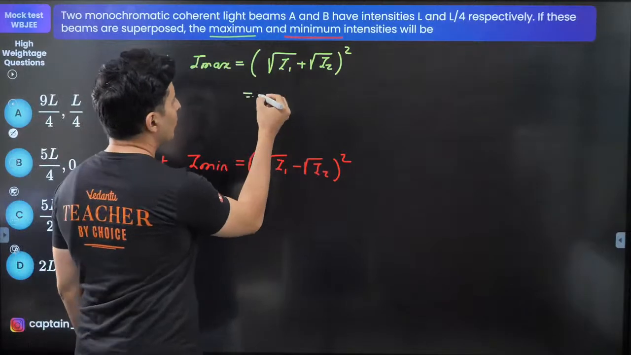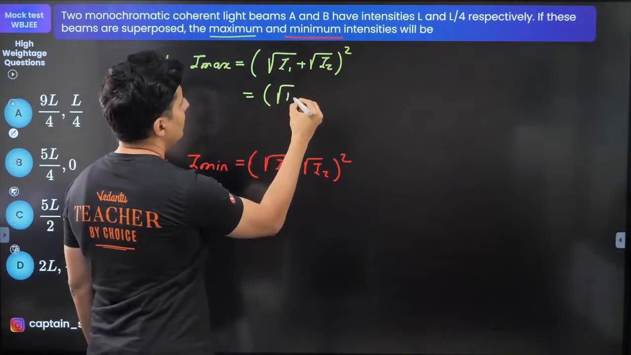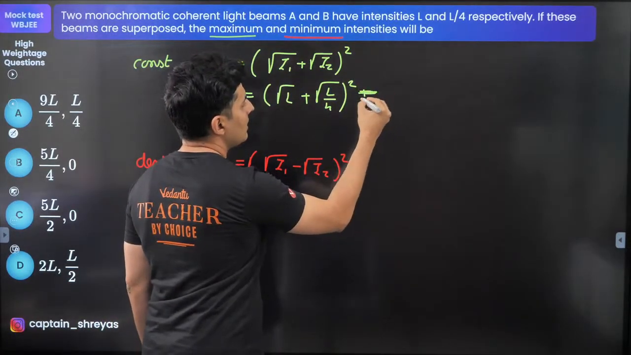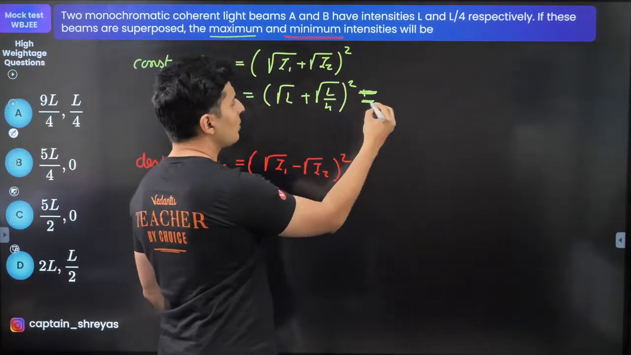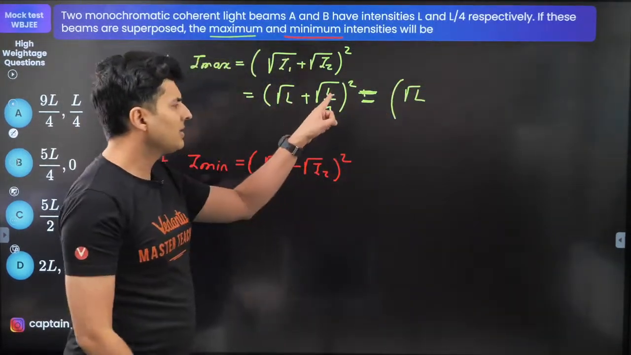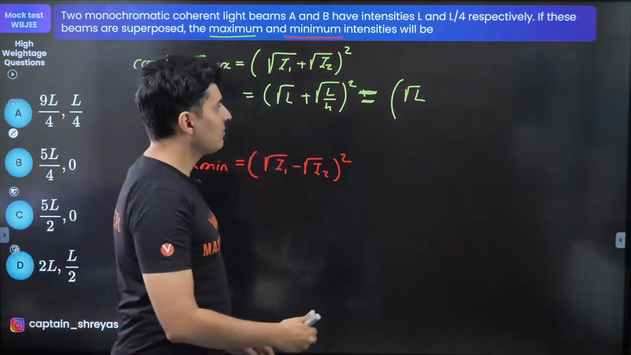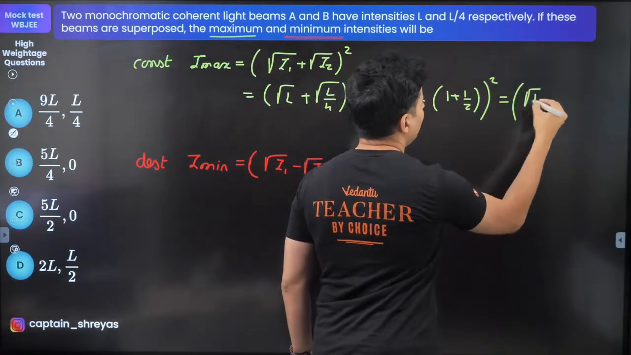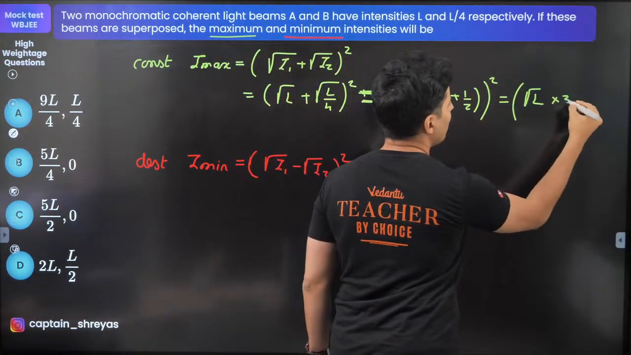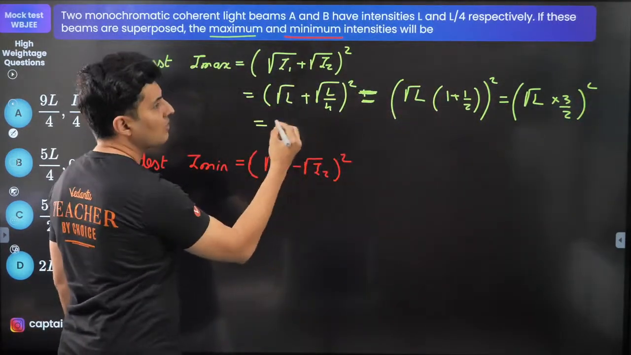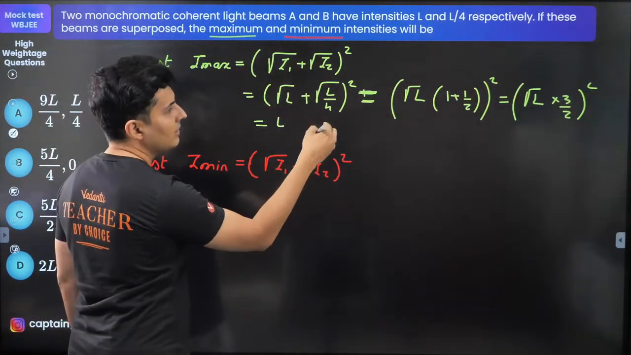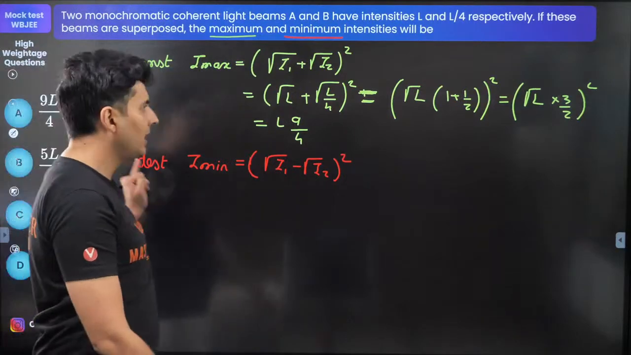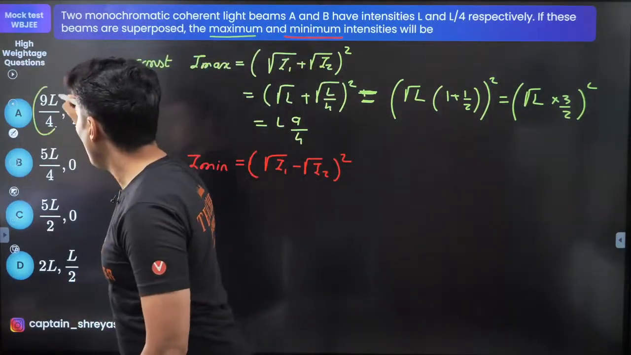Starting with this one. So root of I plus root of I by 4, whole square. So this is equal to root I common. So root I into 1 plus root 4. Root 4 is 2. So 1 plus 1 by 2, whole square. 1 plus 1 by 2 is 3 by 2, so 3 by 2 whole square. So root I square is I, 3 square is 9 and 2 square is 4. So 9I by 4. So I can see 9I by 4 only in the first option. So option A should be correct.